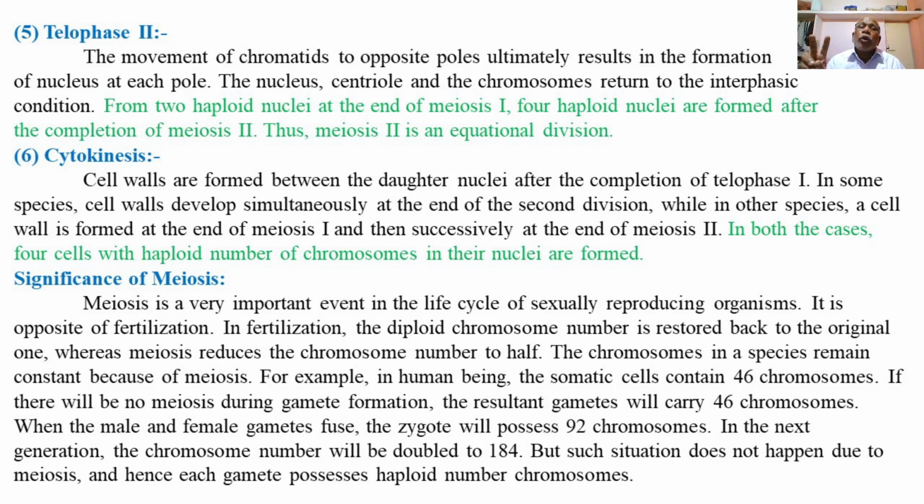Means at the end of telophase second, totally four haploid cells with four haploid daughter nuclei, one in each, are formed. So the nucleus, centriole and the chromosomes return to the interphase condition. Means again the chromosomes become thin, filamentous or thread-like,